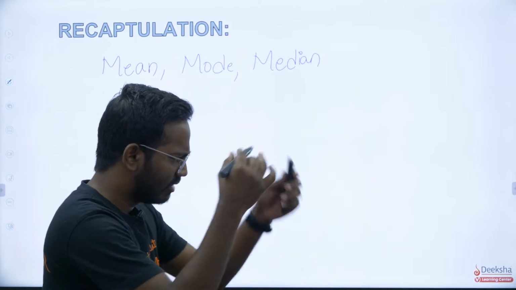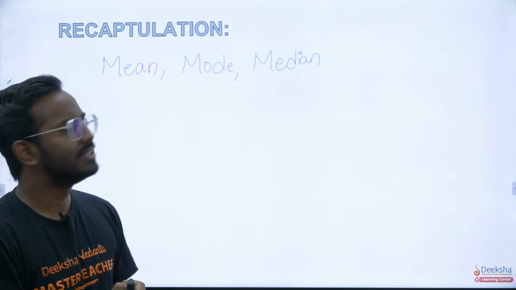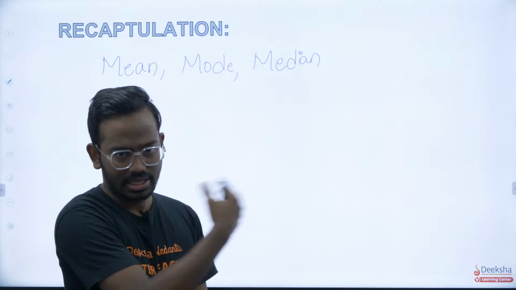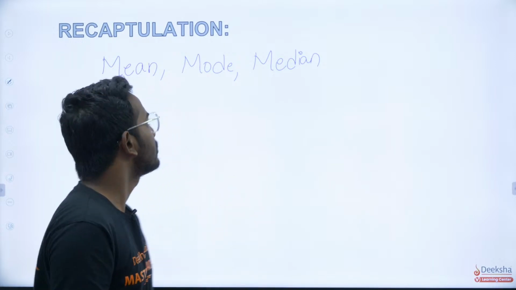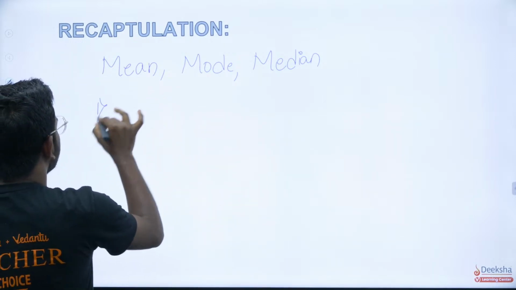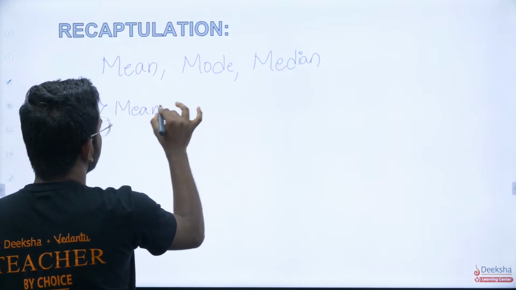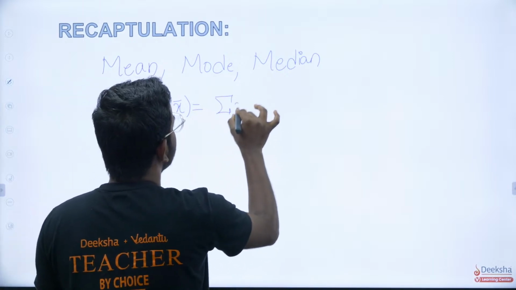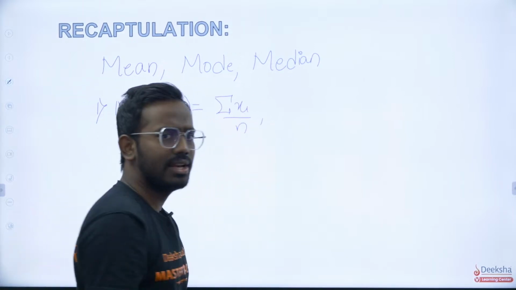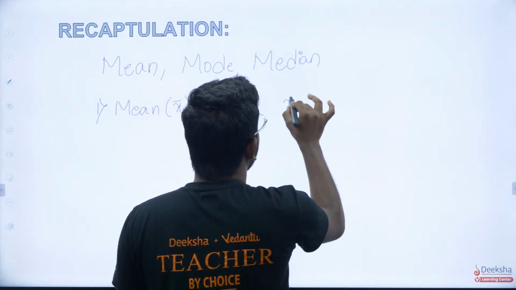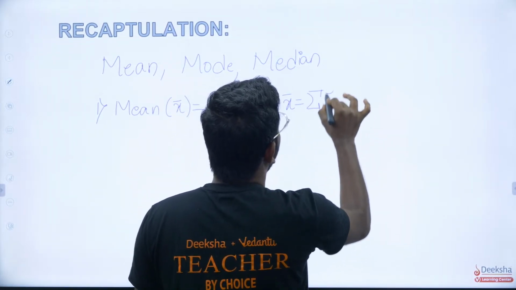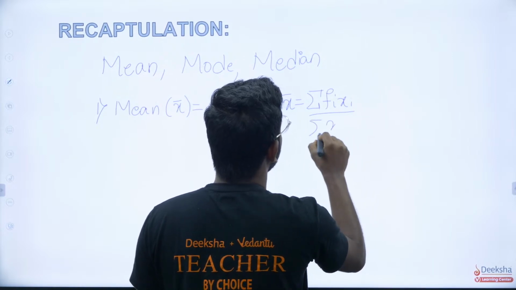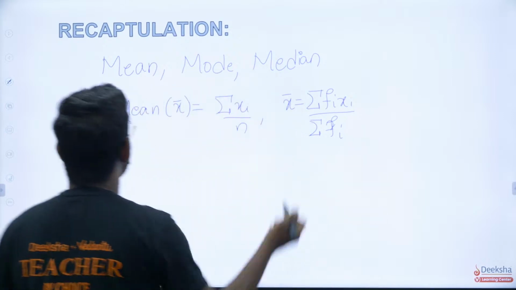Let's list all the formulas over here so that it will be easy for you to cope with the questions that we will be discussing today. Starting with the mean. The mean is usually denoted by x bar, which is given by summation xi by n. If it is given in frequency, then x bar is summation fi xi divided by summation fi. So this is all about mean.